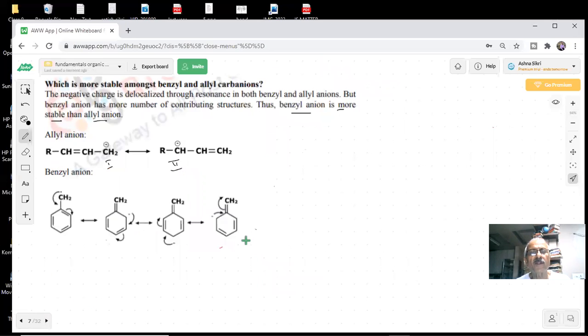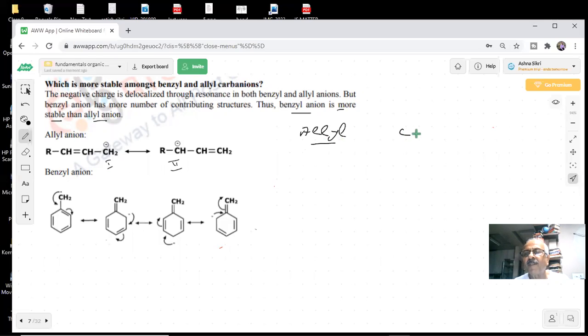All right, students. Now here is something further. Which is more stable among the benzyl or allyl carbanions? Here I have drawn two carbanions. Allyl. You know what is allyl, students? Yes, sir. I always talk of allyl and benzyl. They are very important questions till you study post graduation or go for any exam in life for chemistry. They'll always be talking of allyl and benzyl.